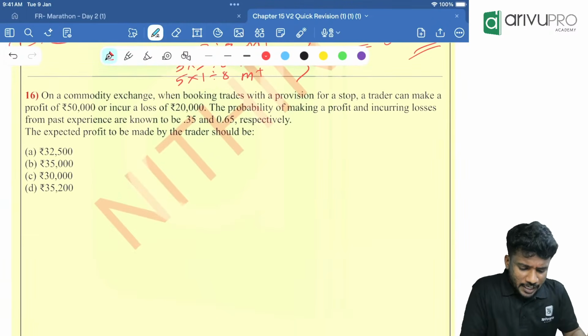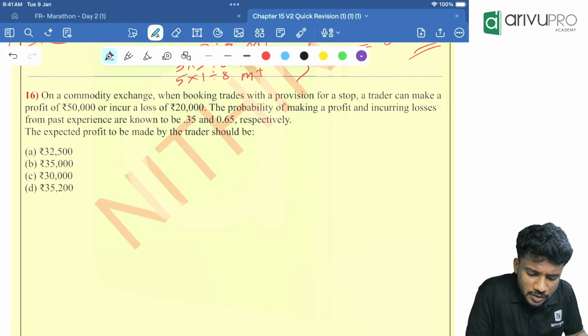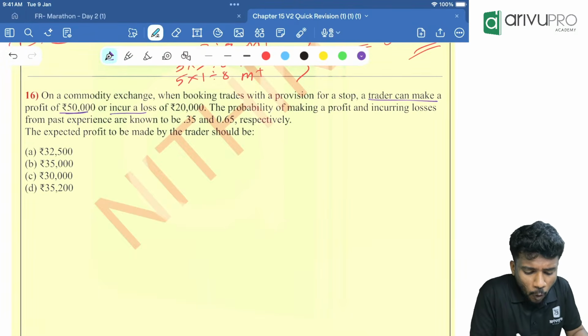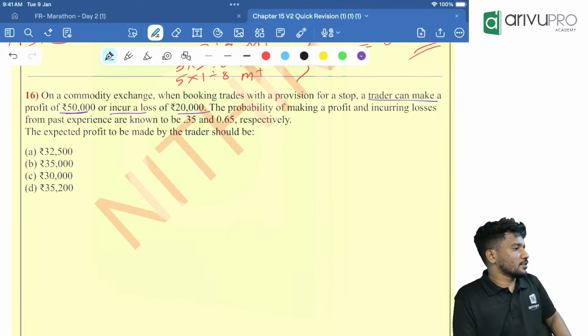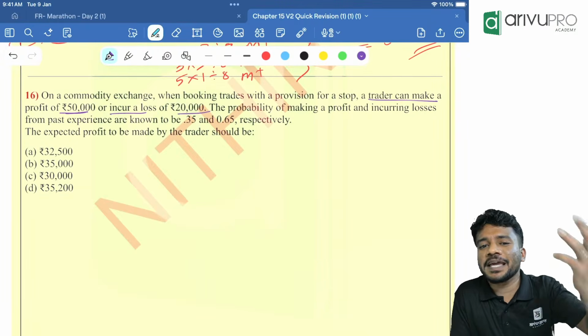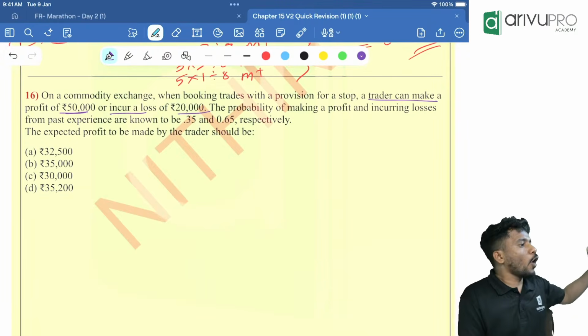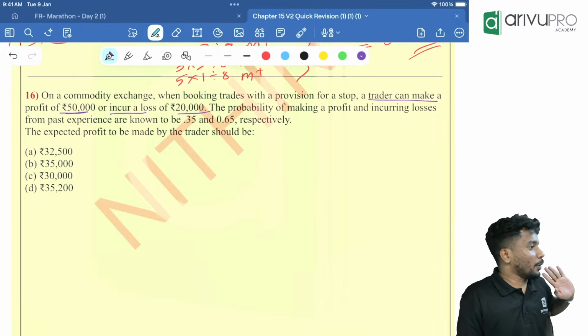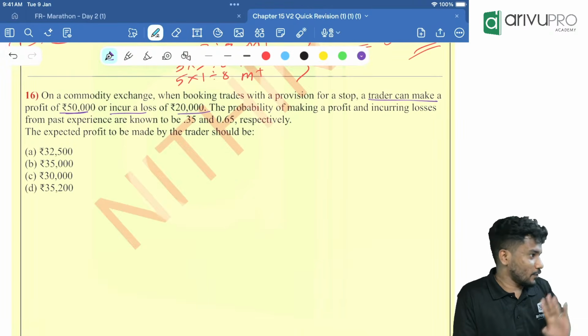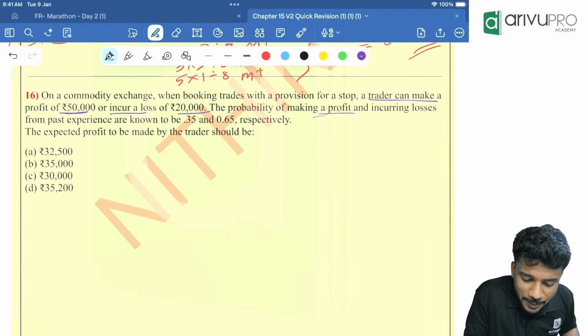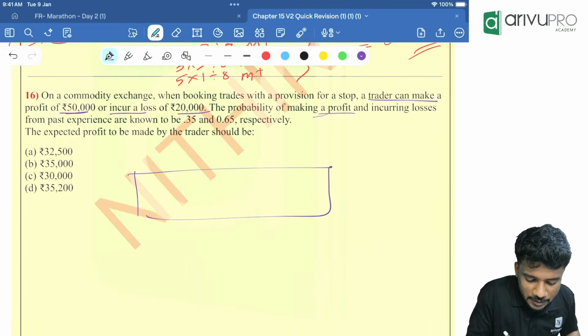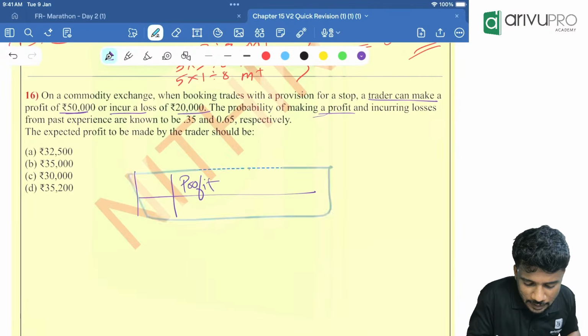On a commodity exchange, when booking trades with a provision for a stop, a trader can make a profit of 50,000 rupees or incur a loss of 20,000. So what are the possibilities? Either he can make a profit of 50,000 or a loss of minus 20,000. Loss means negative, we should consider. The probability of making a profit, people, we will just draw the box. Now two possibilities are there. Profit is there, then loss is there.